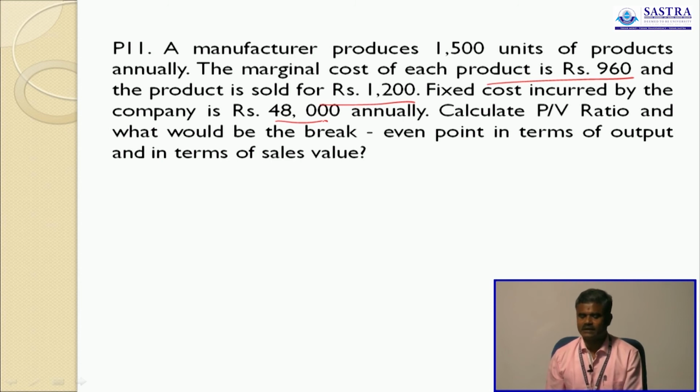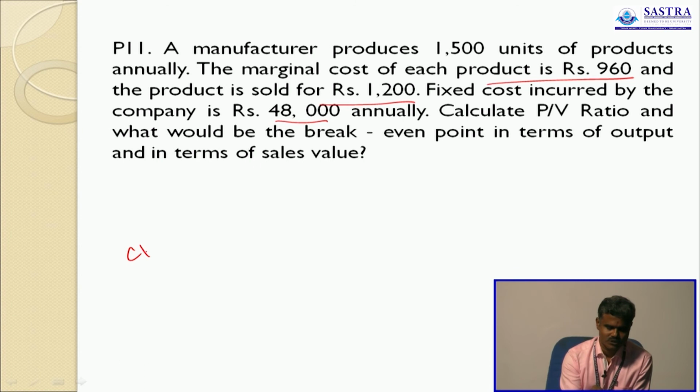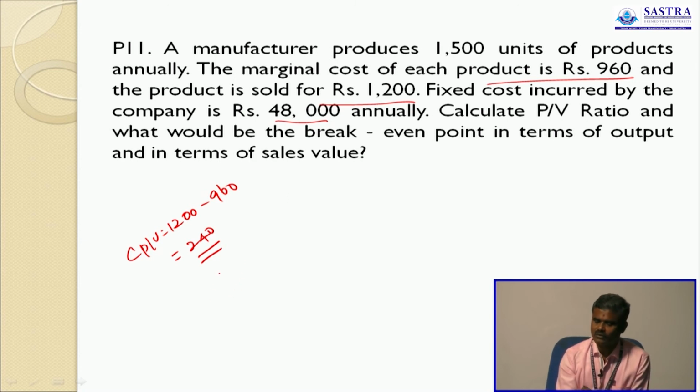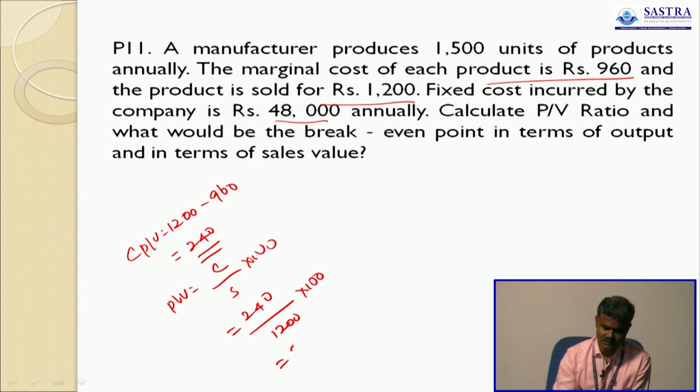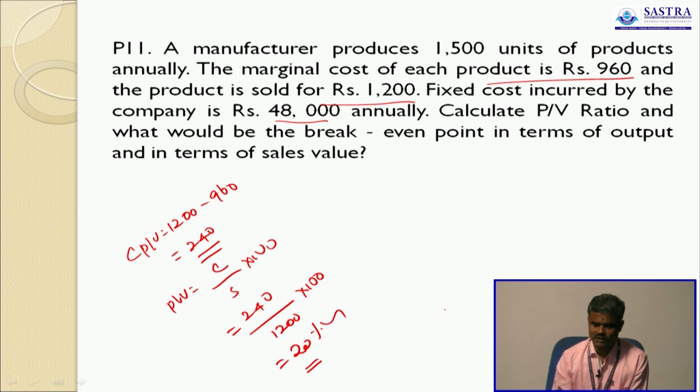First we calculate contribution per unit. Contribution per unit is equal to 1,200 minus 960, that is 240. Now we calculate PV ratio. PV ratio is equal to contribution by sales into 100. Contribution 240, sales 1,200 into 100, that is 20%. PV ratio is 20%. And also the break-even point in units as well as in rupees.